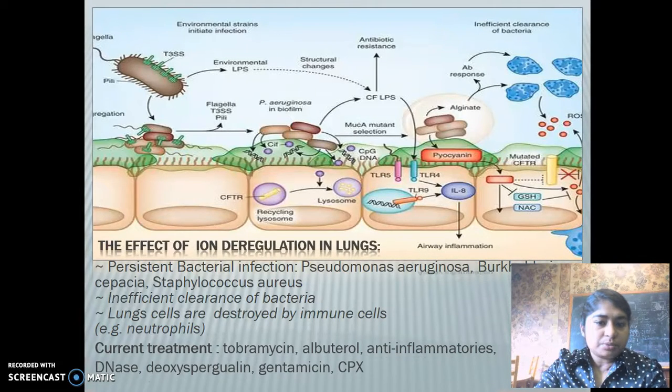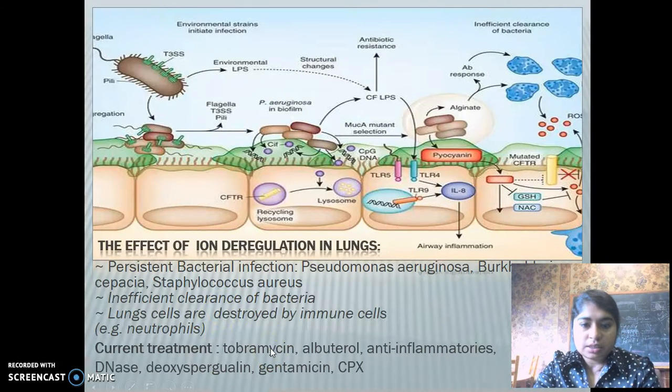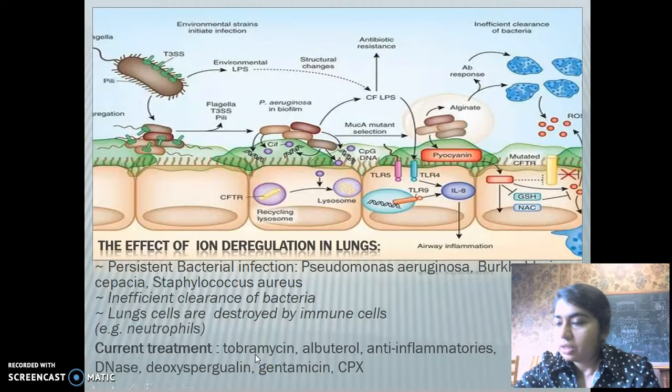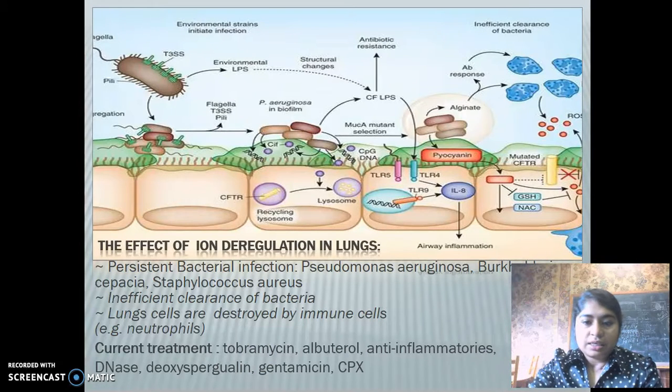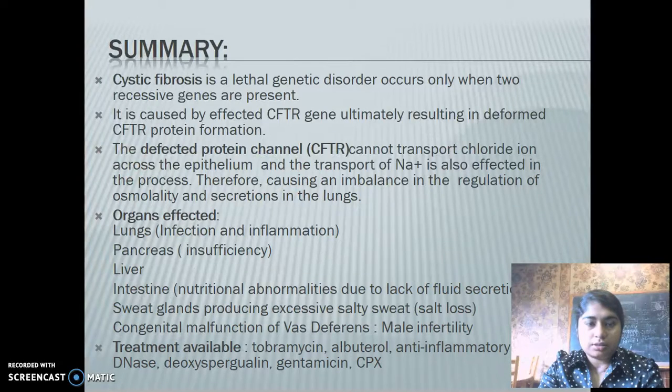There are certain current treatments available, for example, treatment by antibiotics such as tobramycin. There are smooth muscle relaxants such as albuterol, and anti-inflammatories such as ibuprofen. There is also DNase, deoxyspergualin, which affects the internal organelles of the cell. There are also other antibiotics such as gentamicin and CPX, which is an adenosine receptor antagonist.